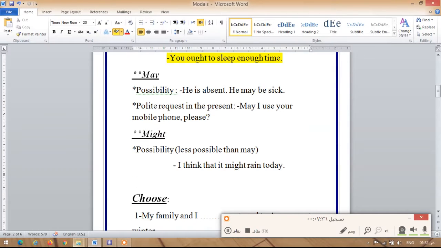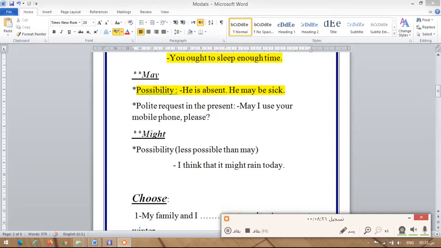And then after this we have may and might. Number one, we use may in order to speak about possibility. Like when I say, for example, he's absent, he may be sick. What does it mean that he may be sick? It means that Ahmed didn't come to class, and I'm saying that it's possible, maybe, he's sick. So here I'm using may to say it's possible that he's sick, like I'm saying it's like 70% he's sick.